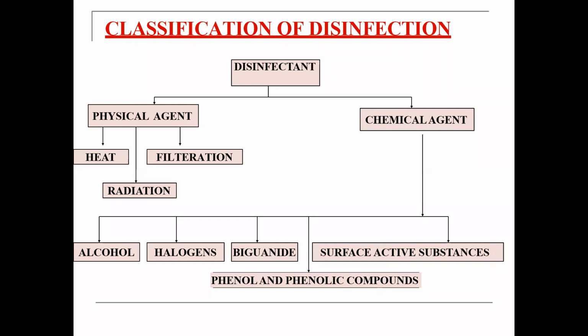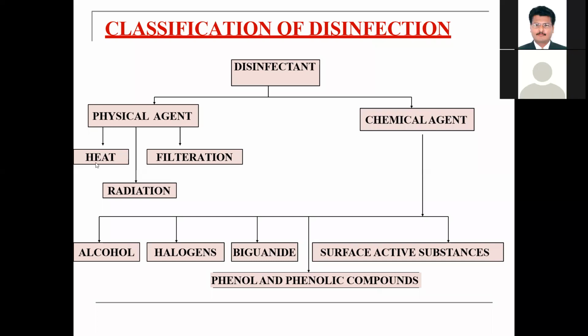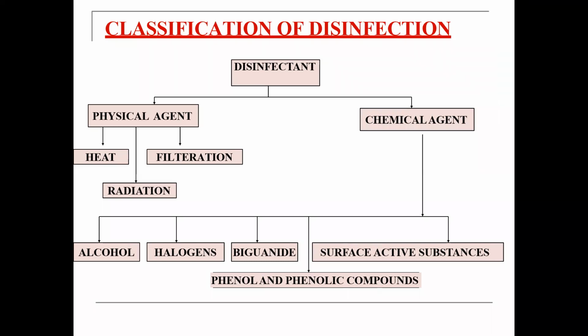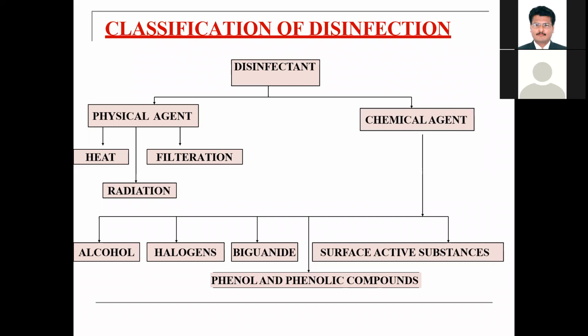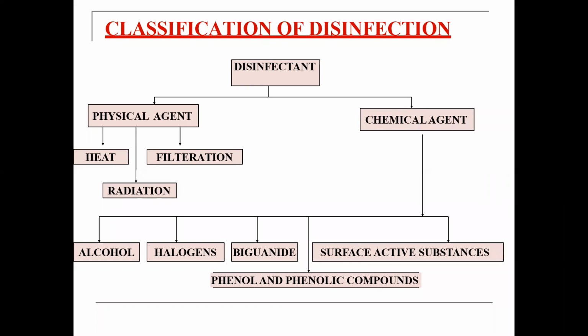Physical agents means we can use physical means to kill all types of bacteria. Heat can be applied directly to a particular article, killing the bacteria on its surface. Filtration: some solutions or preparations may be heat sensitive, and if you apply heat it will distort the contents.